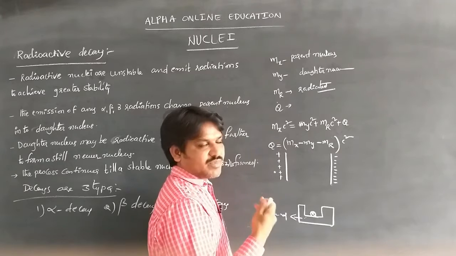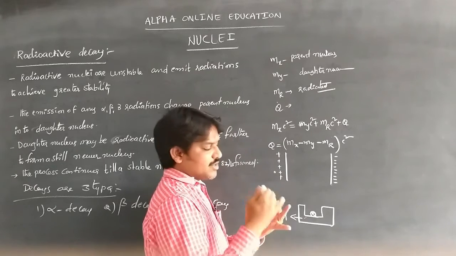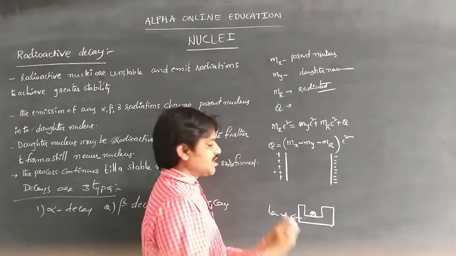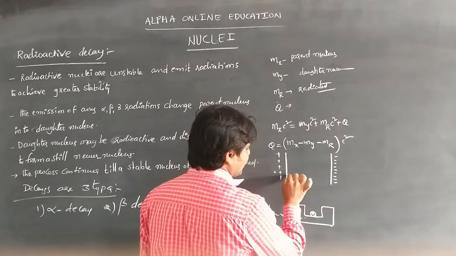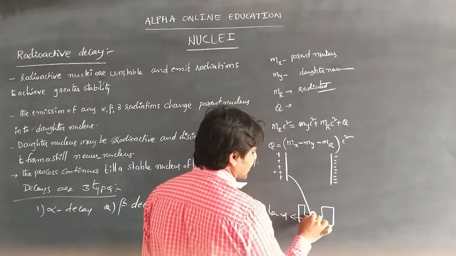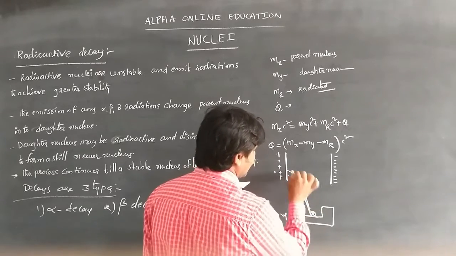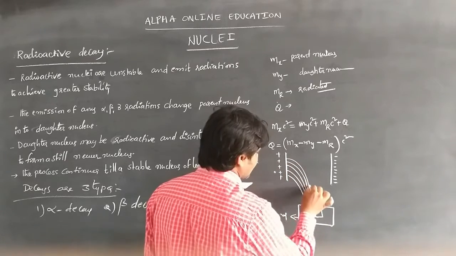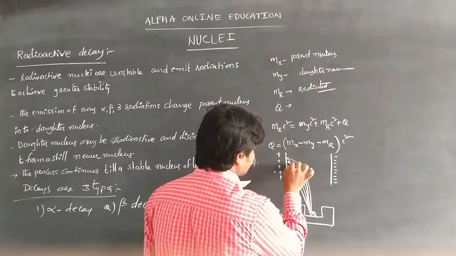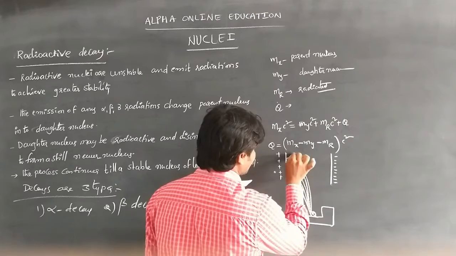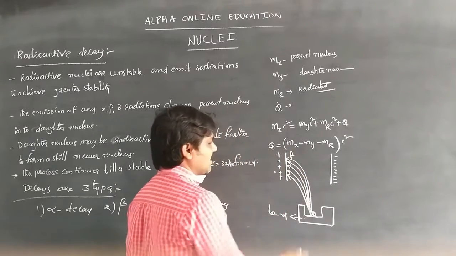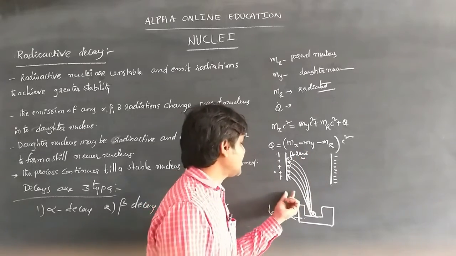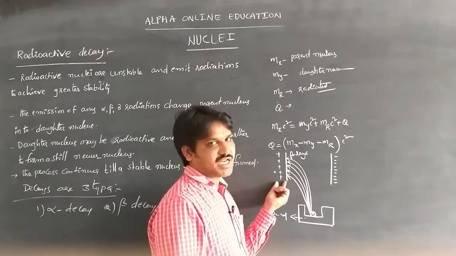Electron has negative charge, proton has positive charge, and neutron is neutral. Particles that reach the positive plate are negatively charged, and those are the beta rays.